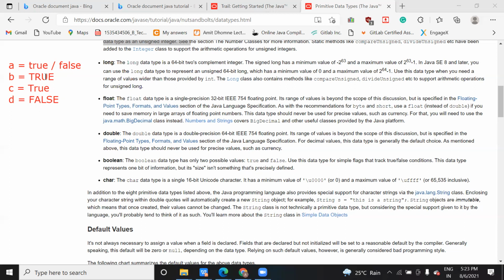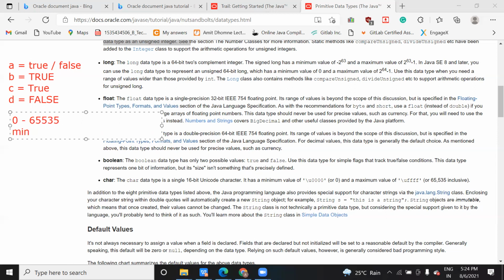Now next thing, the character data type here is 16 bit, which means it is 2 bytes, and its minimum value is 0 and maximum value is in this range. So what is the range of the character? If you do 16 bit, it means 2 to the power 16. When you calculate it, it will be in the range of 0 to 65,535. It means that 0 is your minimum value, and 65,535 is the maximum.